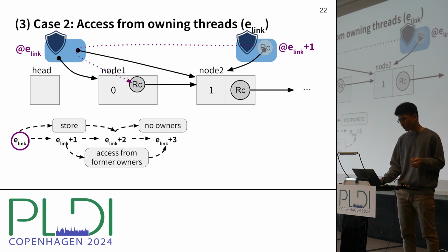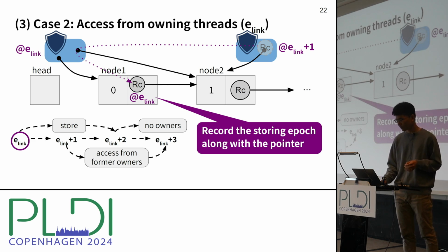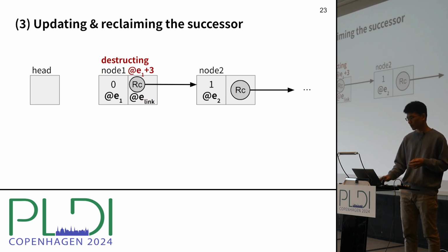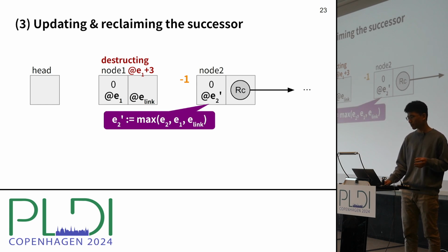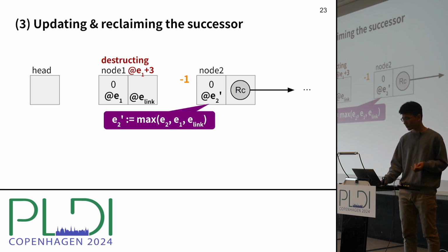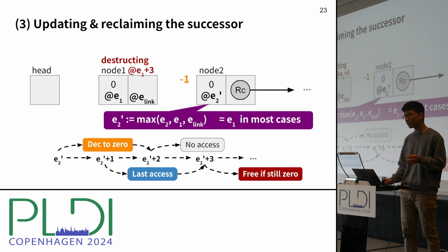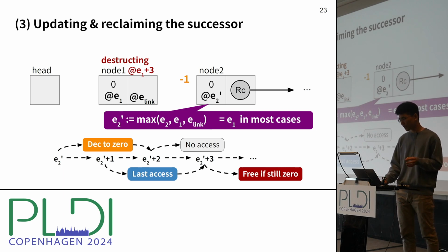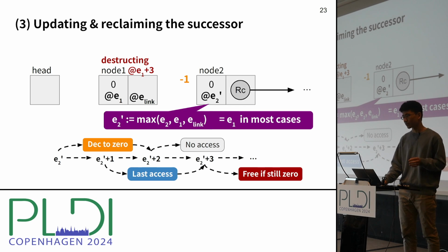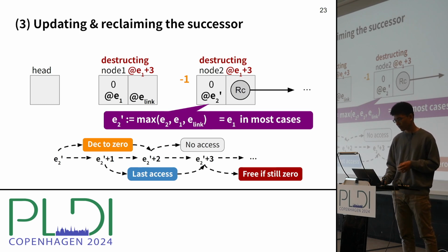Since we have to use this value, we're going to record it along the pointer when it gets stored into node 1. In conclusion, we can update the decrement epoch of the successor to the max of the previous value, the decrement epoch of the predecessor, and the link epoch. According to the epoch rules, this object can be reclaimed 3 epochs after that. But if this link is a part of a big garbage chain, this new value is likely to be equal to the predecessor's decrement epoch, which means that node 2 can be reclaimed right now, which enables immediate recursive destruction.